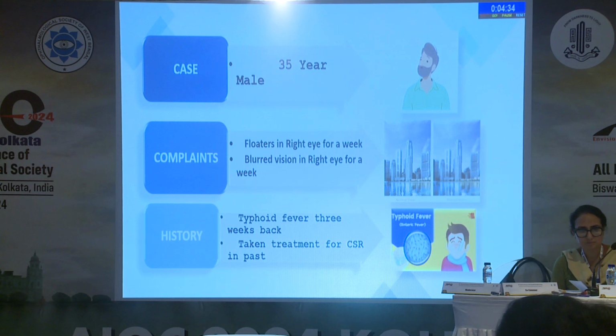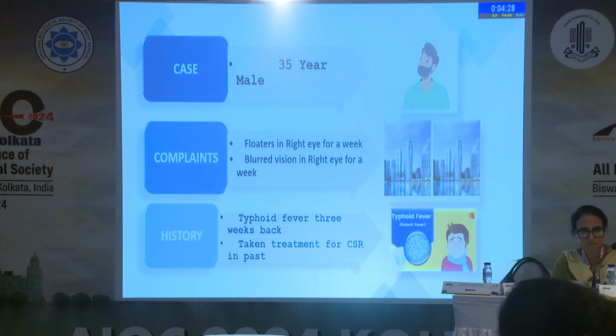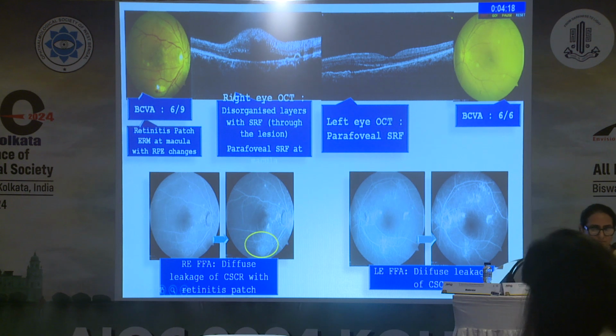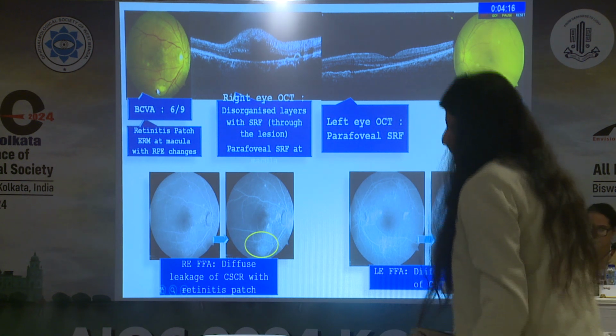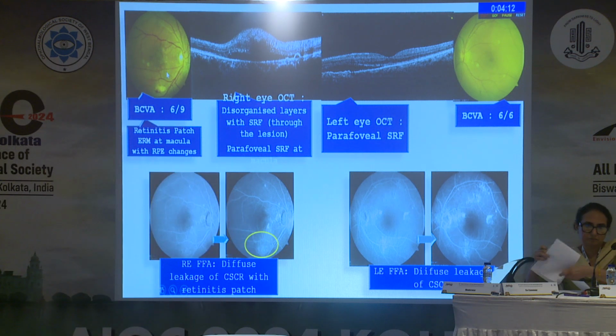And the patient had a history of CSR a year ago, for which he was under treatment at that time, topical and oral medications, no laser or anything. Now coming to the presentation, you can see that there is a retinitis patch along the infratemporal arcade with hemorrhage and edema. And there was an ERM at the macula, and there was some RP degeneration.